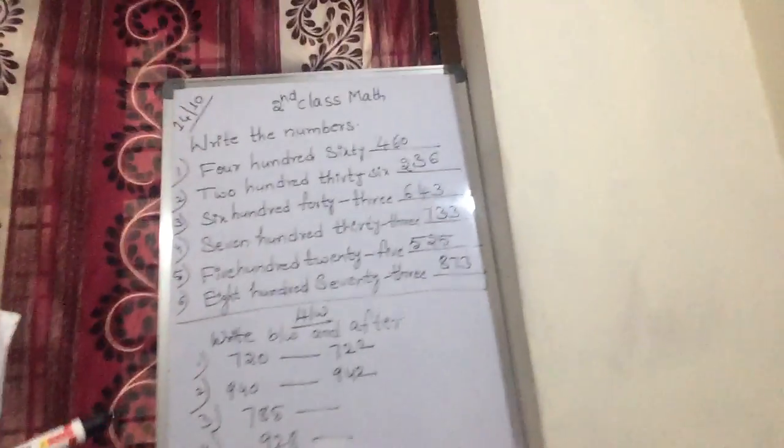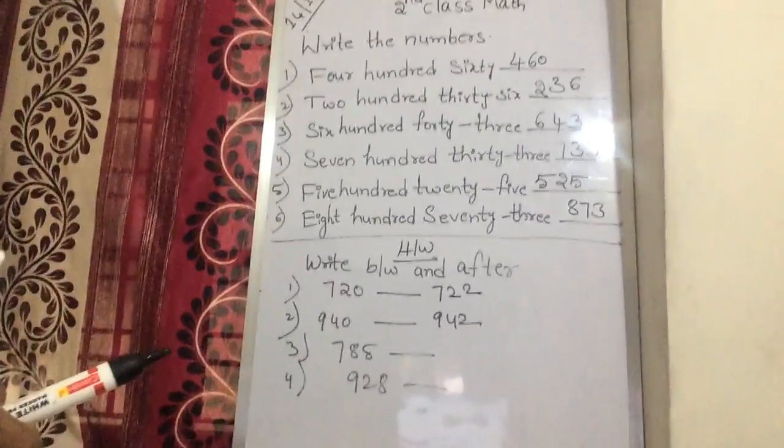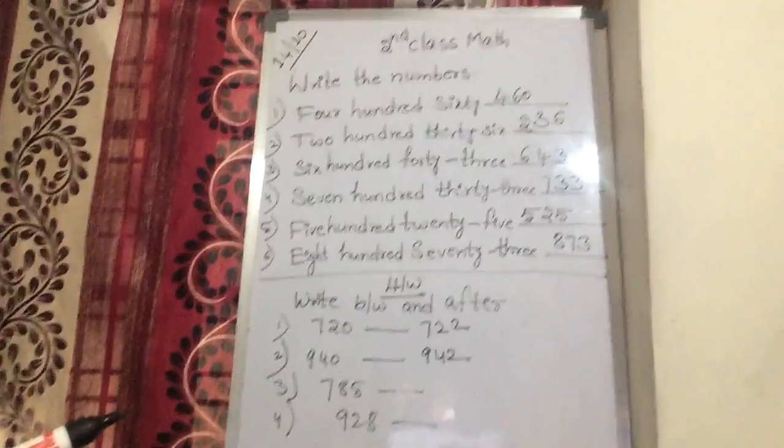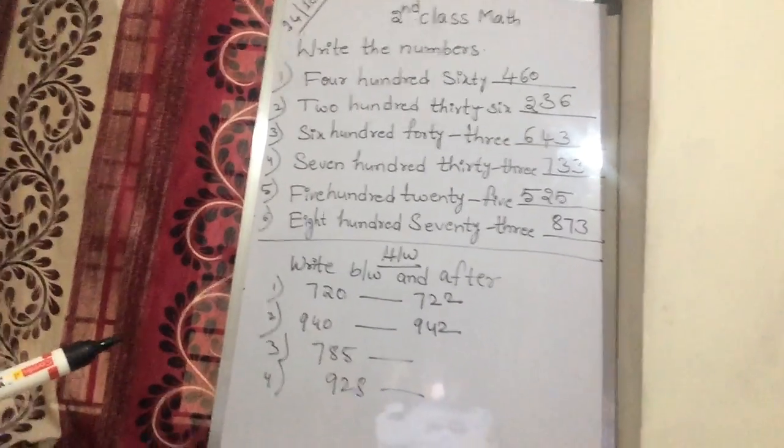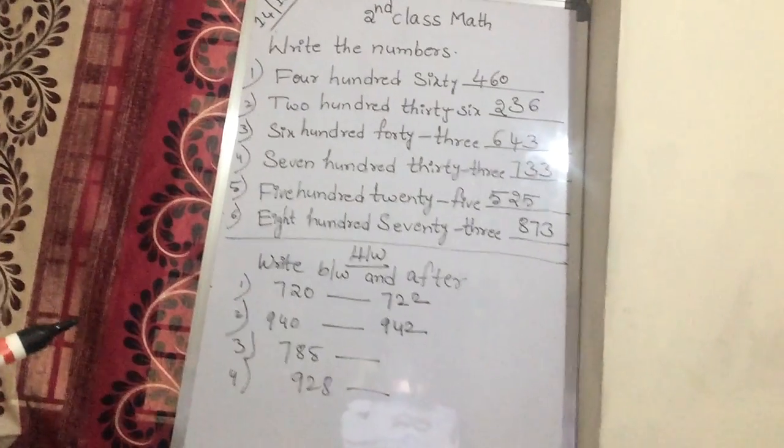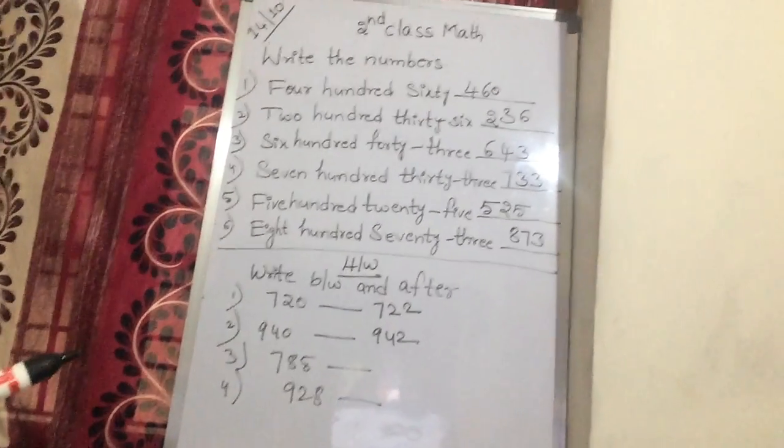Okay, children, write down. This is homework and copy that. Write the numbers. Write between and after numbers. That is homework, children. Please copy it.